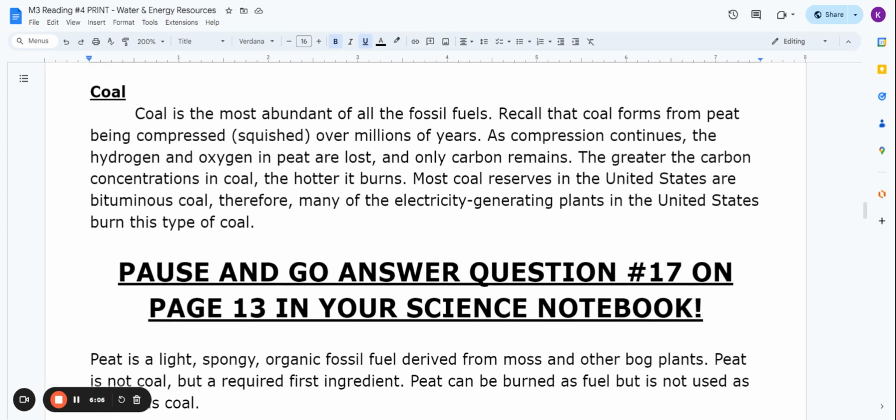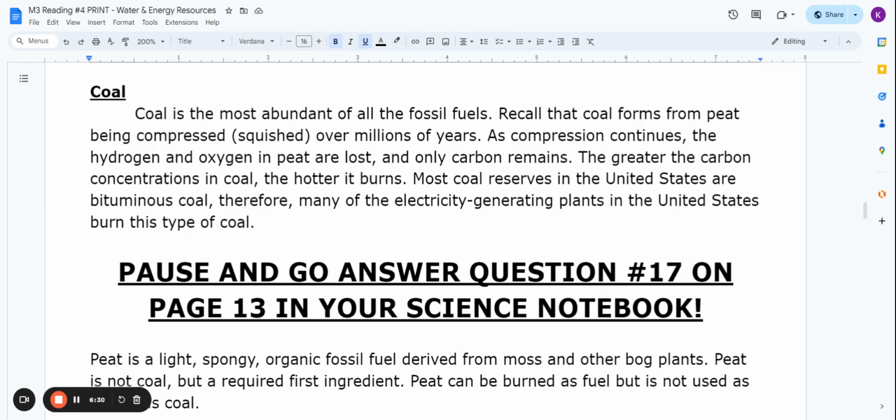Coal. Coal is the most abundant of all the fossil fuels. Recall that coal forms from peat being compressed or squished over millions of years. As compression continues, the hydrogen and oxygen in peat are lost and only carbon remains. The greater the carbon concentrations in coal, the hotter it burns.